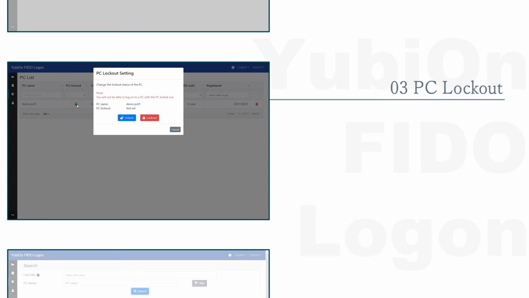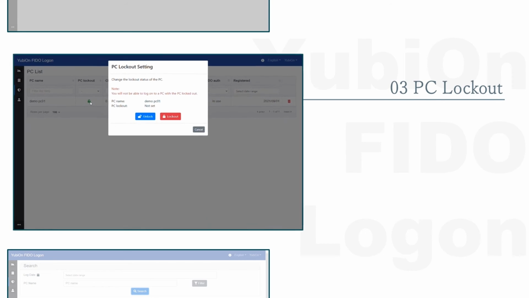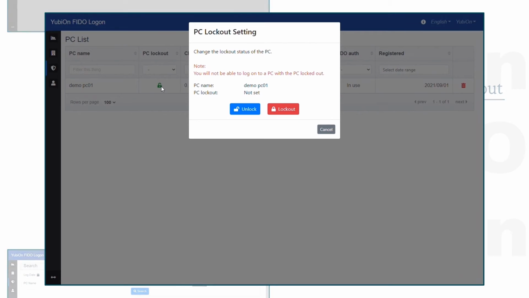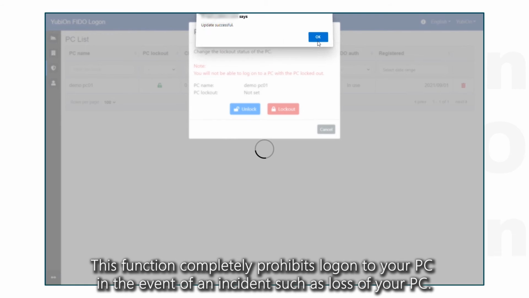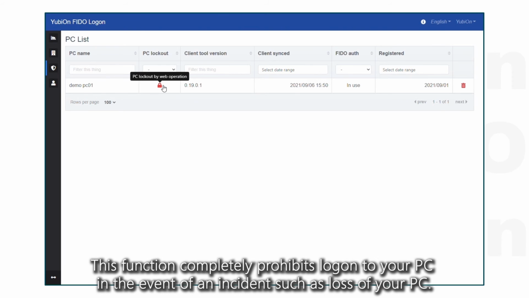PC lockout. This function completely prohibits logon to your PC in the event of an incident such as loss of your PC.